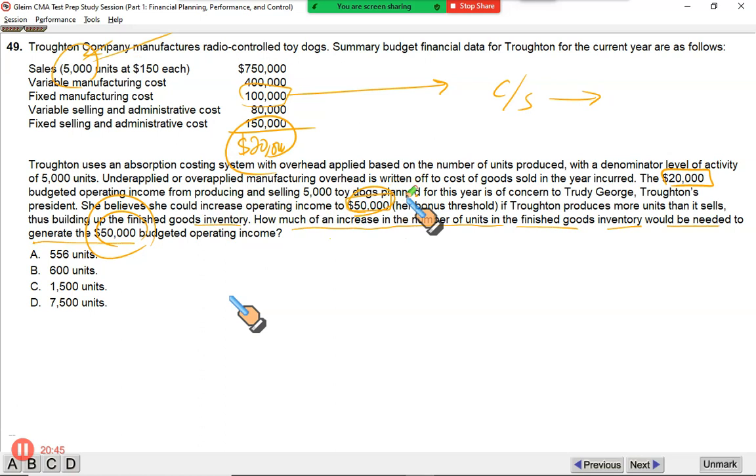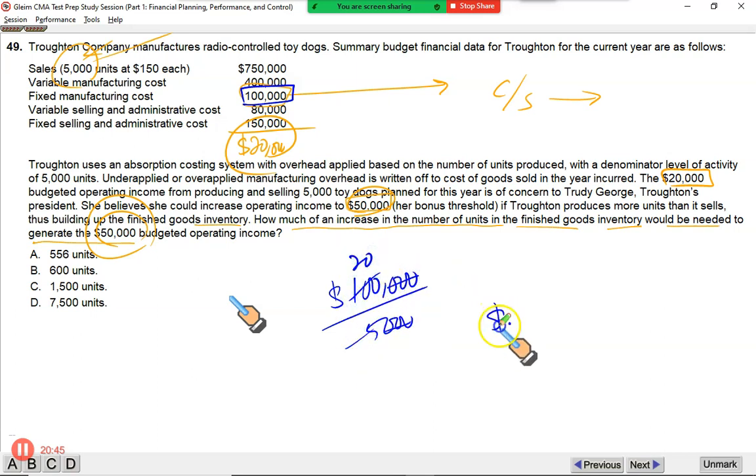Let me show you. For this, you need to look at what is the fixed cost in total. That is $100,000. How many units are you planning to produce? 5,000. So you will take $100,000 as your estimated fixed cost, and you are planning to produce 5,000 units, which means each unit will carry $20 into the finished goods. $20 worth of fixed cost will be absorbed, will be allocated into the end product, into the finished goods.